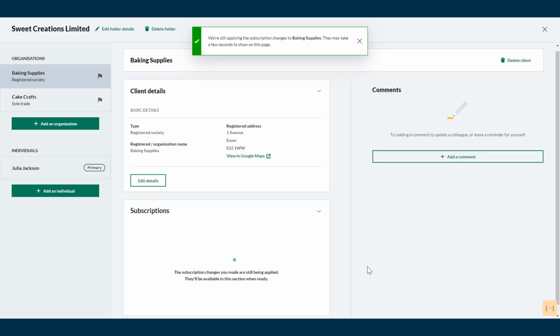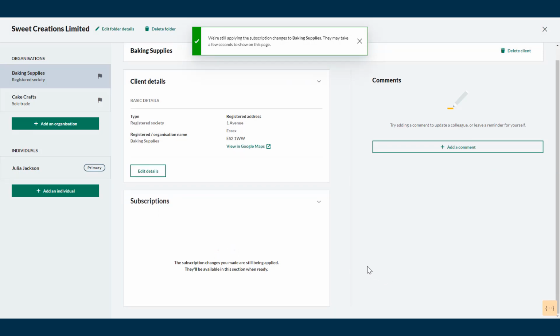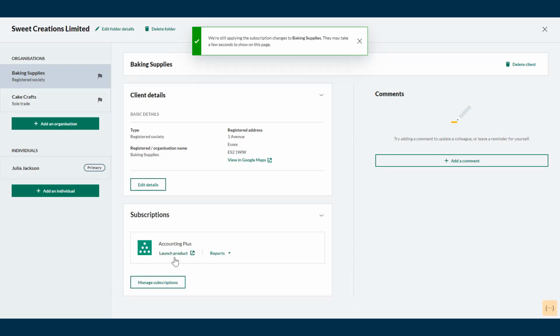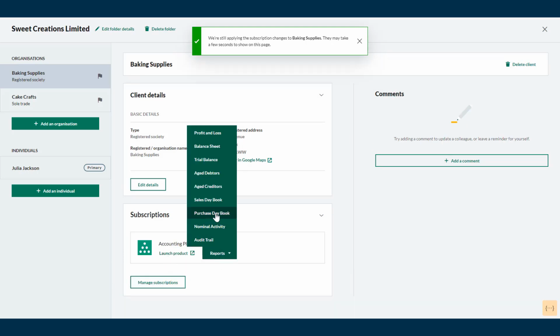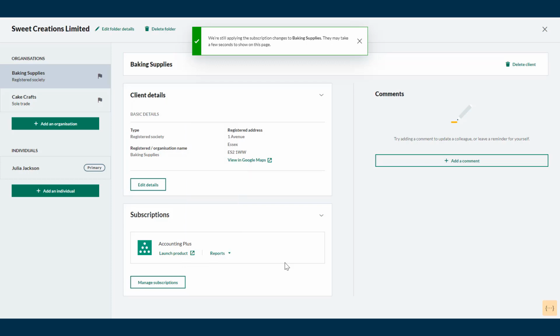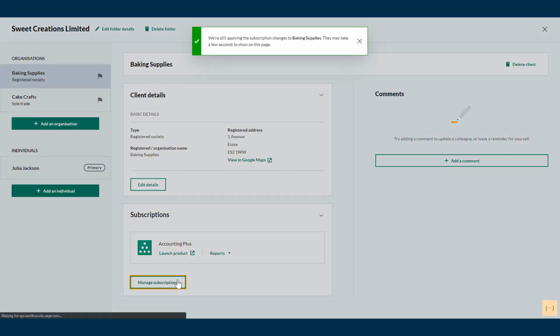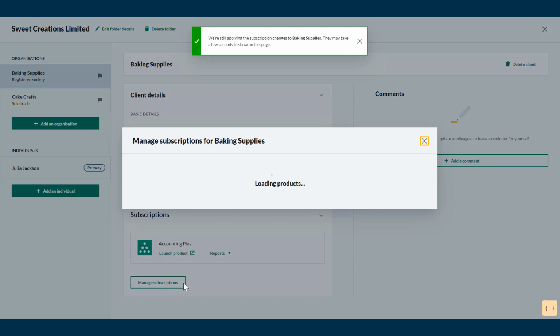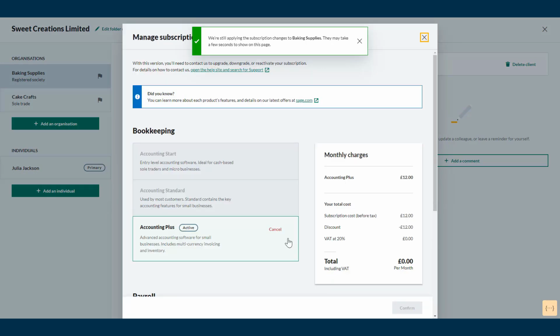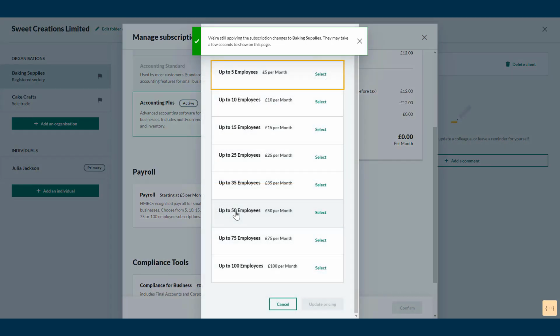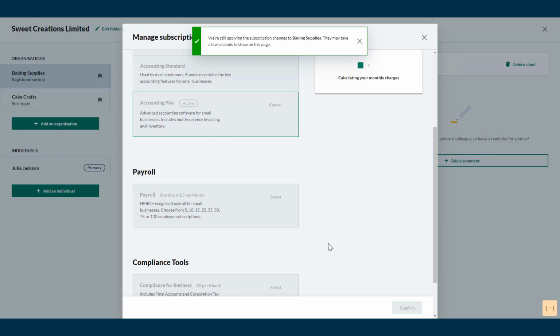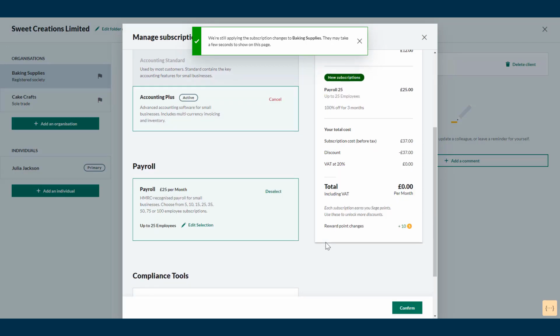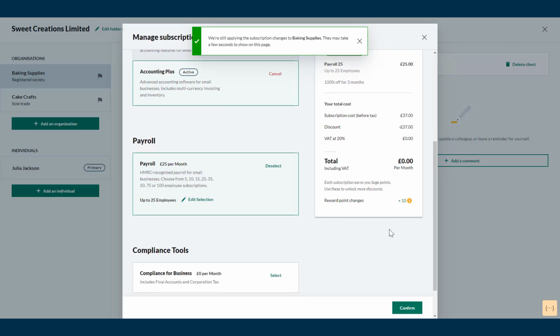and then we head back into the client record. We can launch into the product from here, and you can also download any reports. It's very easy to amend the subscriptions if needed by clicking Manage Subscriptions. For example, if you need to add payroll for this client, select Payroll and then choose the relevant number of employees. Then click Update Pricing. This will give you an additional 10 reward points.